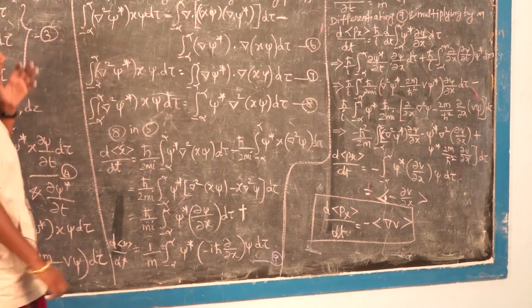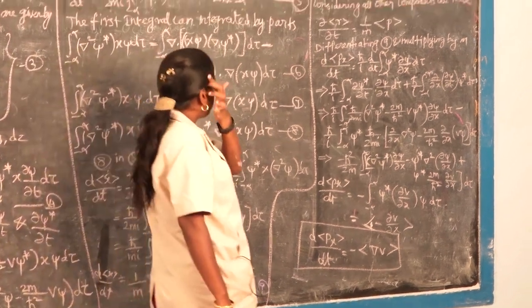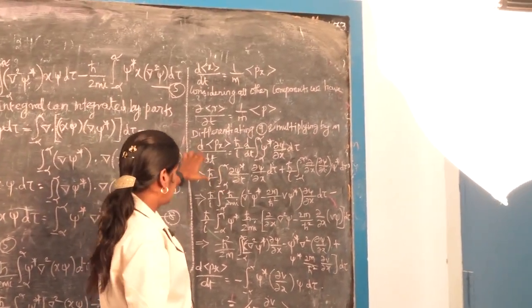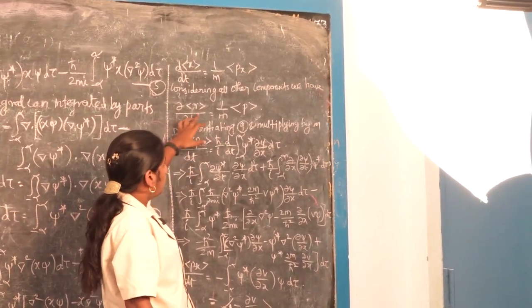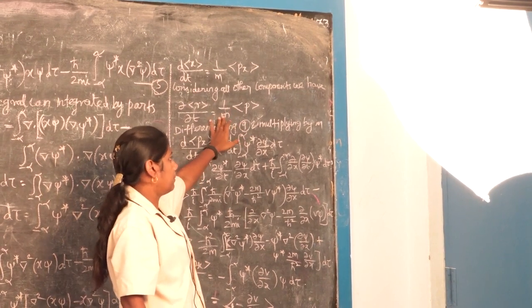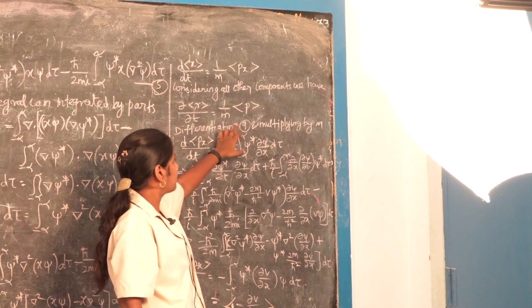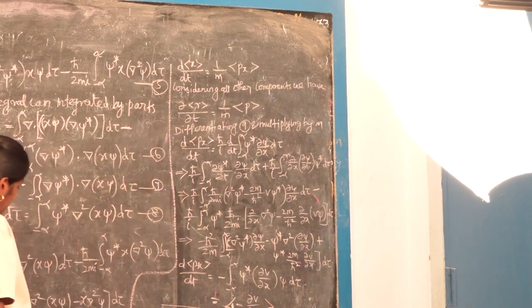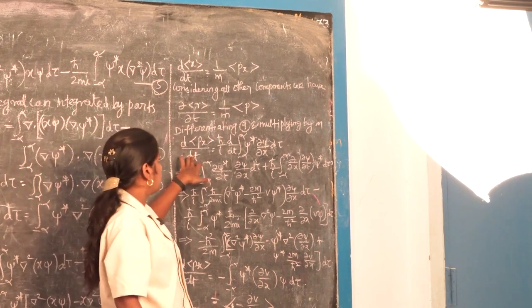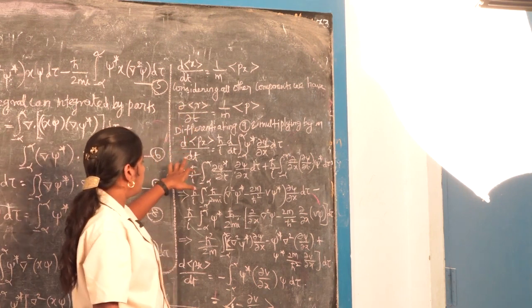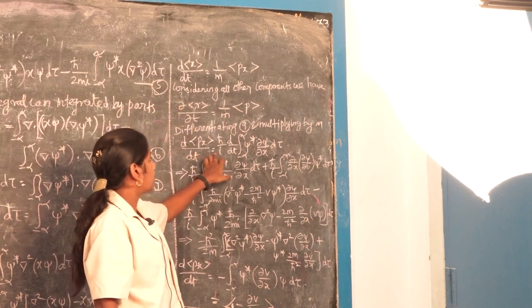Equation 9 is again differentiated and multiplied by m, so that the m cancels out. Here we have 1 by m; to cancel this m, the equation is differentiated and multiplied by m. Then we get d of px by dt. What is px?